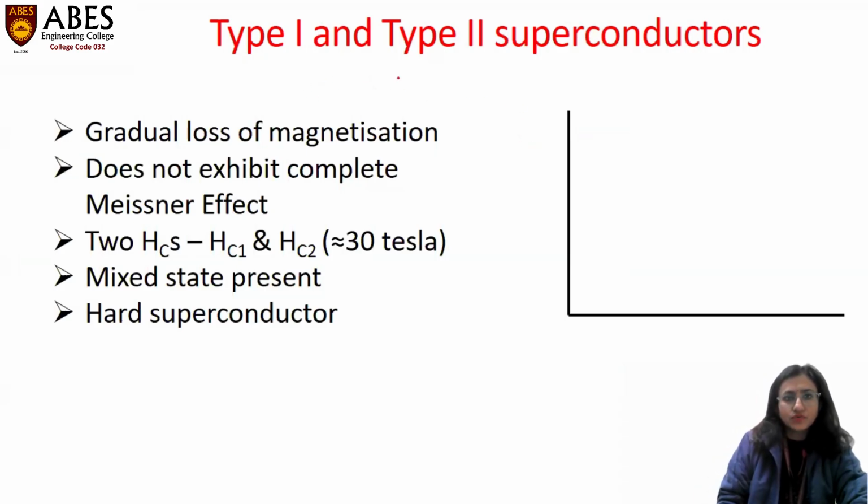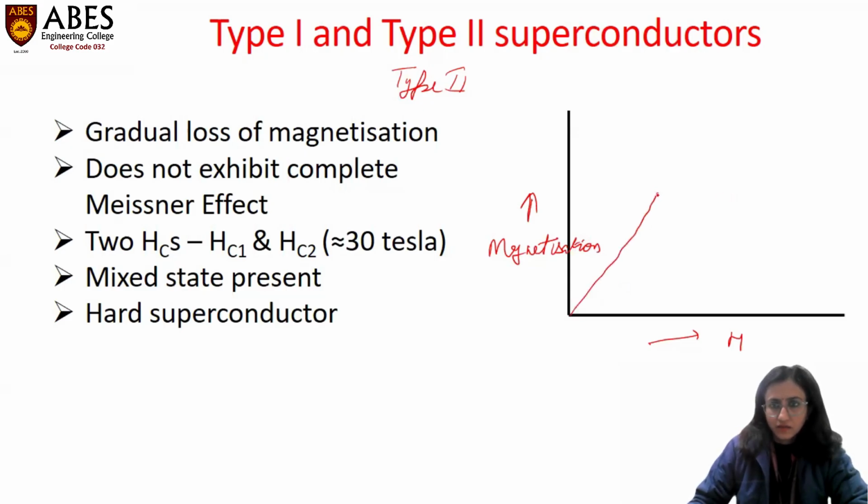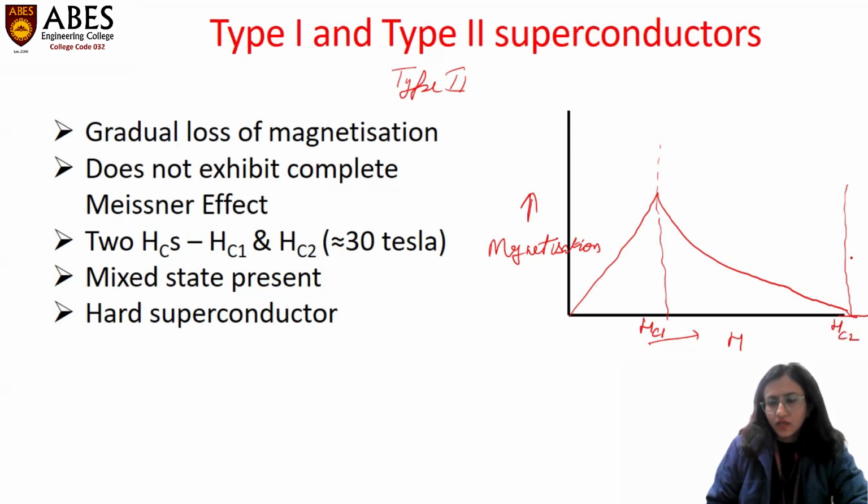While type 2 superconductors have a bit higher value of critical magnetic field. Again, we will plot a graph between magnetic field and their magnetization behavior. In this particular specimen, we found a non-linear graph. Here we have three regions in this pattern. This is HC1, the lower critical magnetic field, and this is HC2, the upper critical magnetic field. Above HC2, material is in normal state.